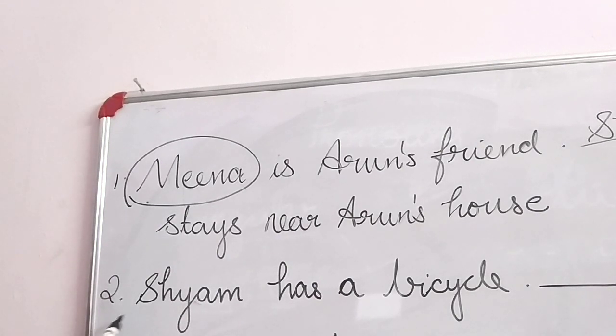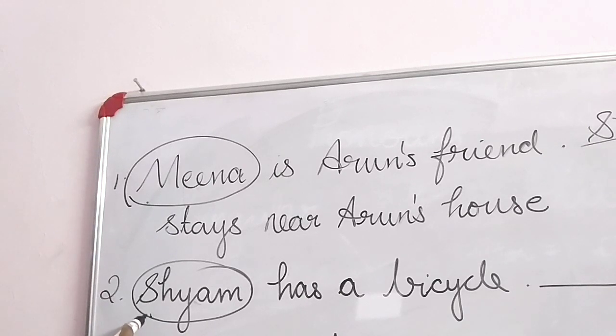Look at the second question. Shyam has a bicycle. Dash rides it every day. Here the second sentence tells about Shyam.